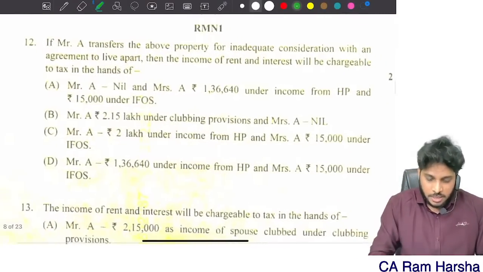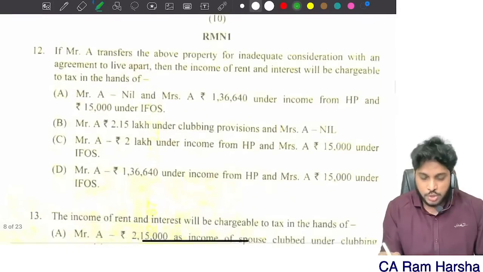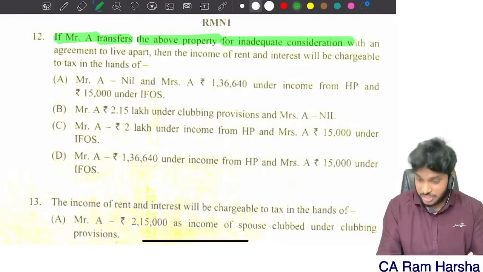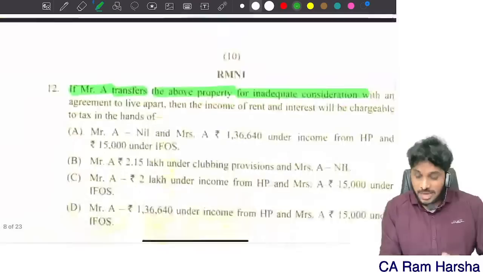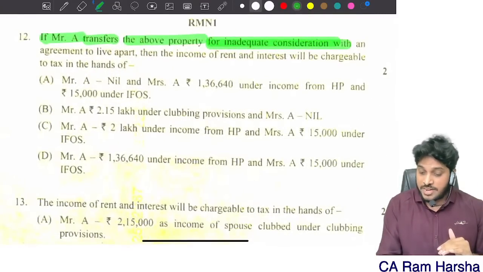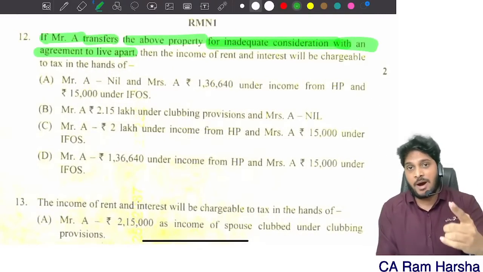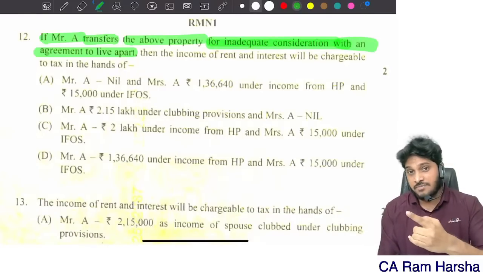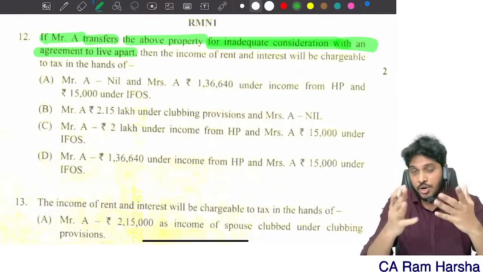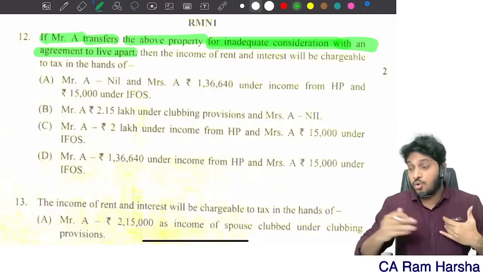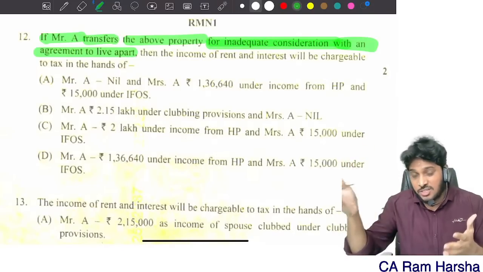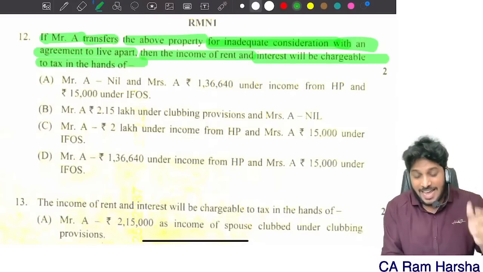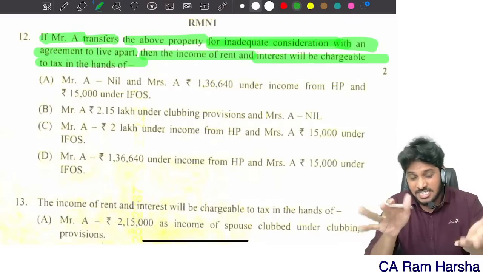Now based on the above information, questions 12 to 14: if Mr. A transfers the above property for inadequate consideration with an agreement to live apart, under 27 deemed ownership, this is an exception. In an agreement to live apart, if the house property is transferred, the transferor is not treated as deemed owner. So in the wife's hands only it is taxable. Now then income of rent and interest will be taxable in whose hands? In whose hands will rent and interest income be taxed?